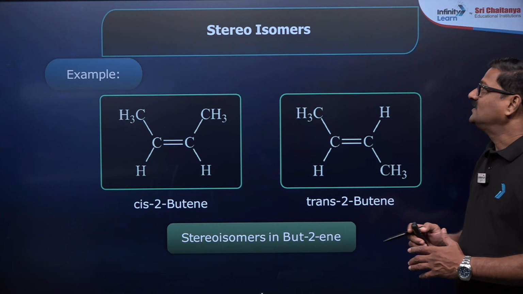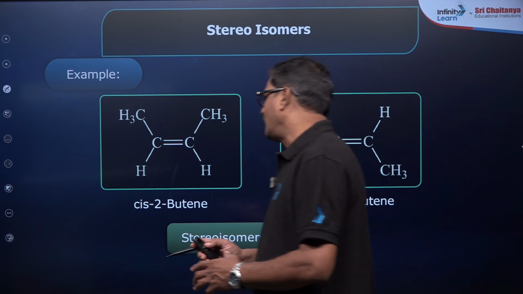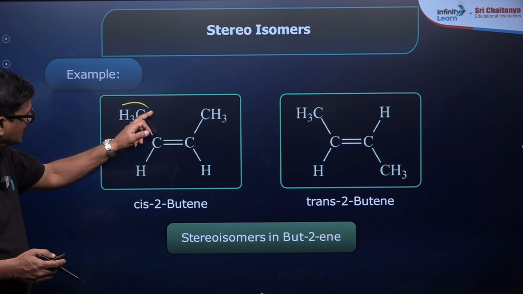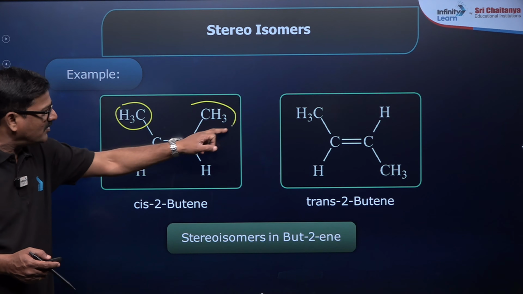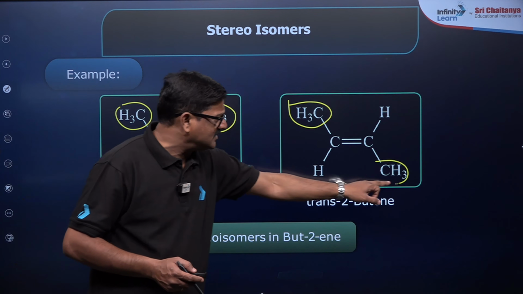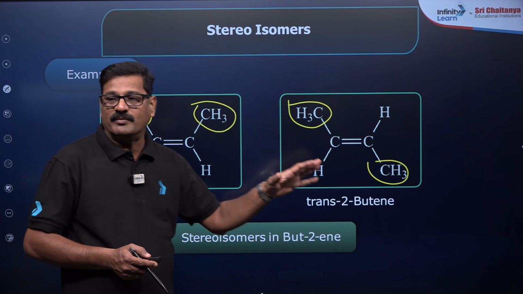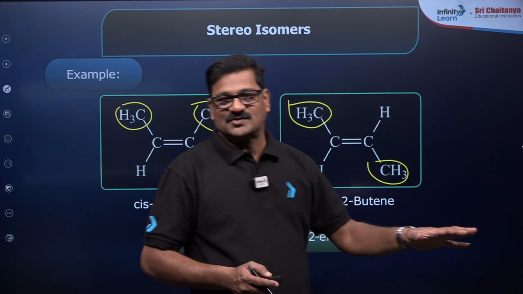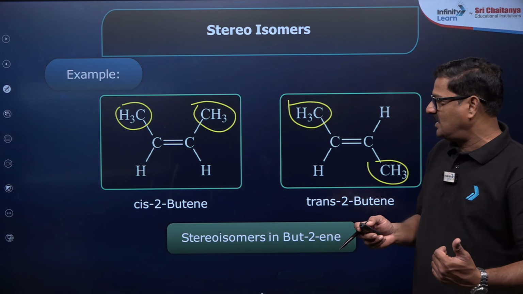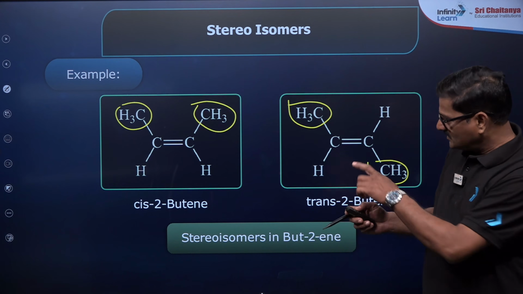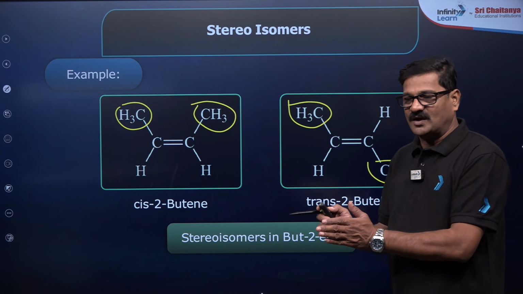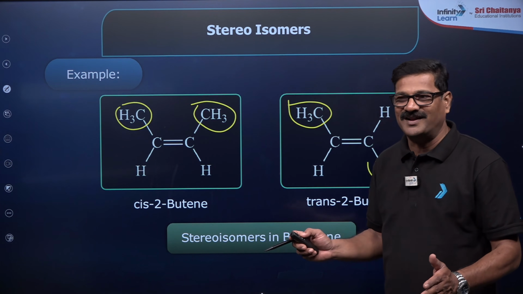So let's see the stereoisomerism. You have 2-butene. So it is going to have methyl groups on the one side of the double bond, or the methyl groups are on the opposite side of the double bond. So they differ in the geometry, right? So they are called geometrical isomerism, which is a part of stereoisomerism. Okay, we'll discuss the difference in the properties also. So this is actually the introduction about the isomerism.